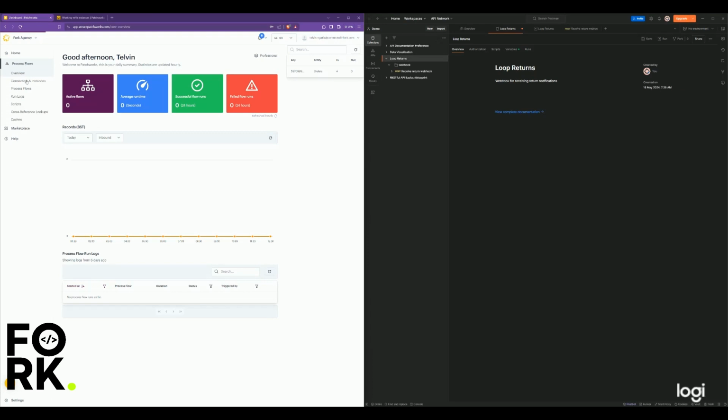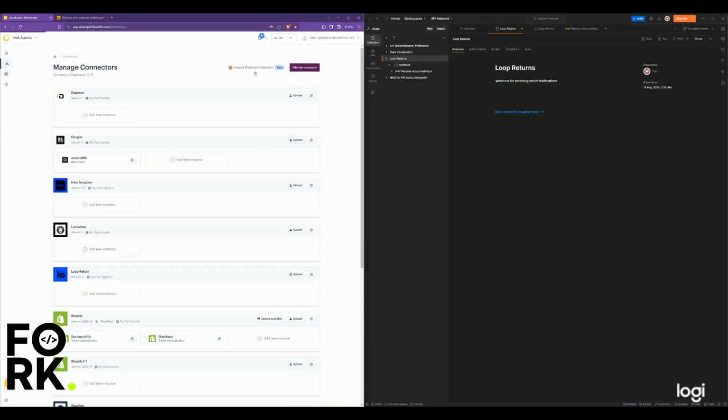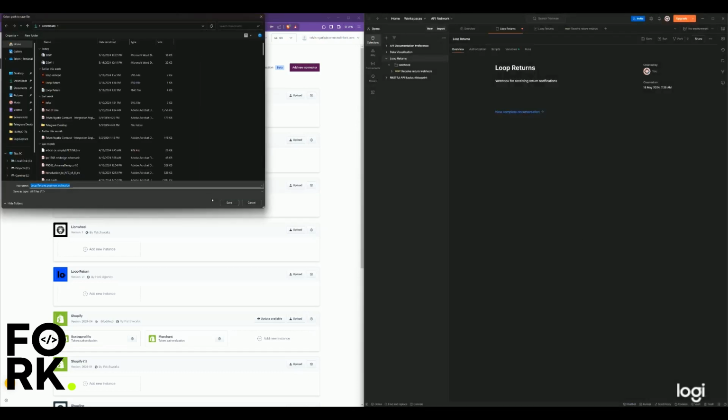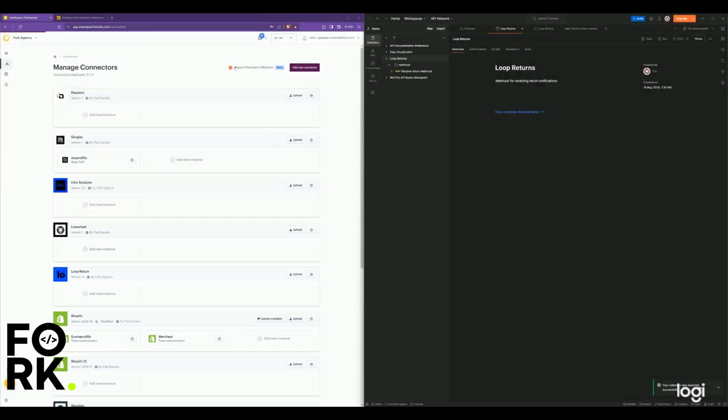So you navigate to connector and you're supposed to press this button right here. But first, before you do that, you need to have the collection downloaded. So let's navigate to Postman here and you can see the collection. So you just scroll down here, export, and as soon as you press export, it does the download. Save it where you want it.